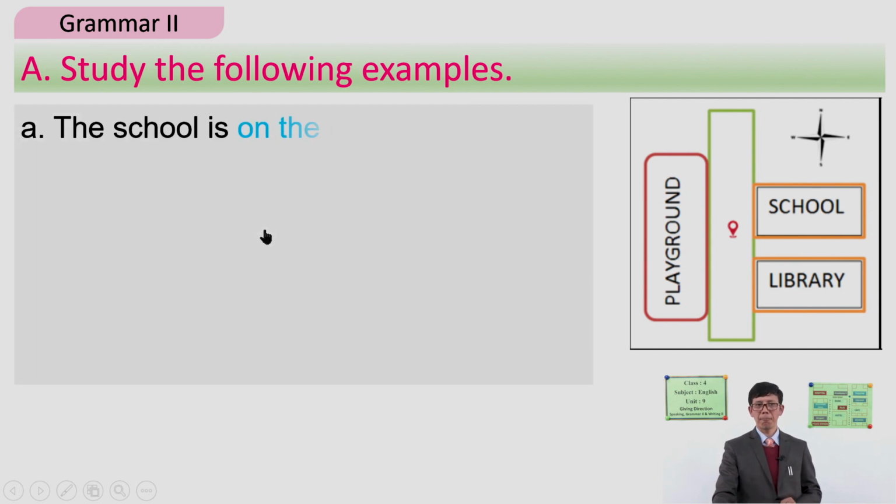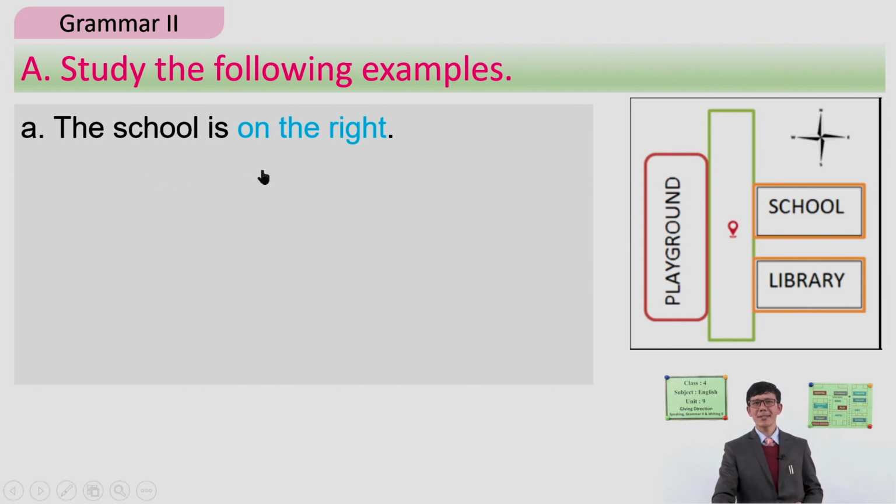Let's see the first example. The school is on the right. You are here. So where is the school? Very good. The school is on the right. You have to focus here, on the right. What is the preposition used there? On the right.